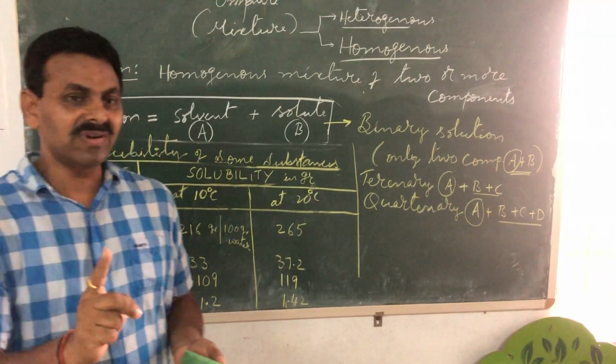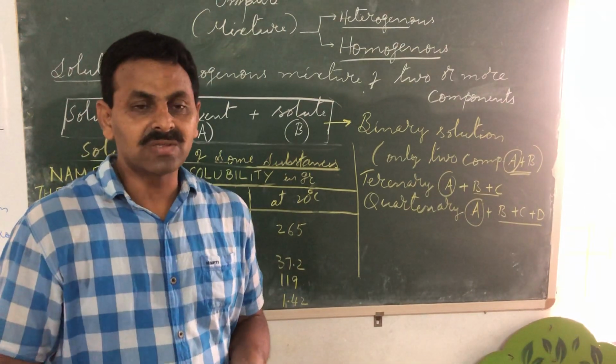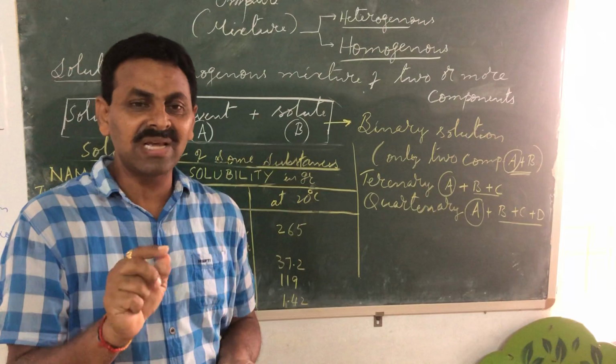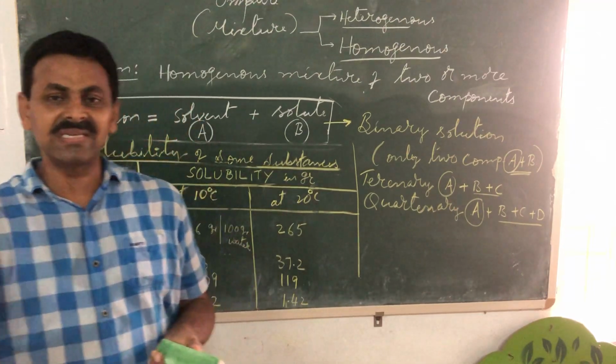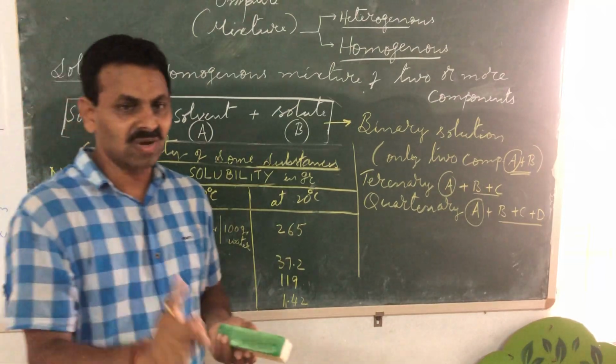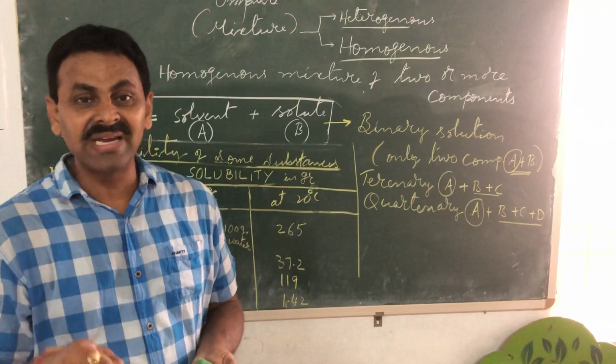If one solvent, obviously solvent will be one, you can add more solutes. So if you have one solvent which is symbolized by A, and always the solutes are symbolized by B, C, D, etc. If you have one solvent and one solute, A plus B, the solution is known as binary solution.